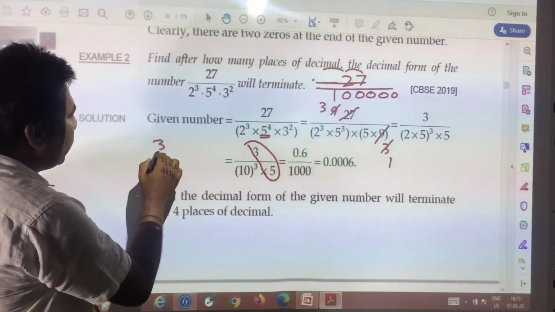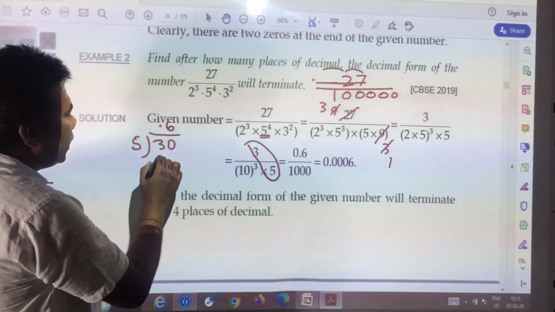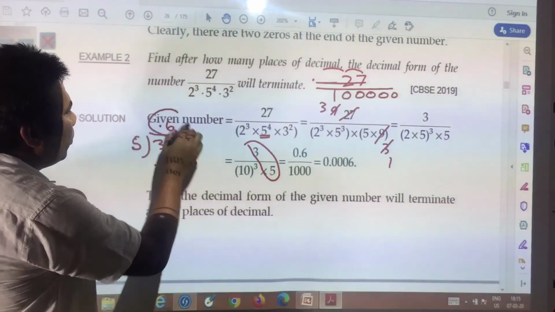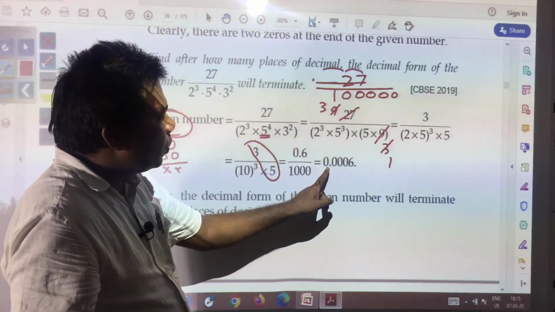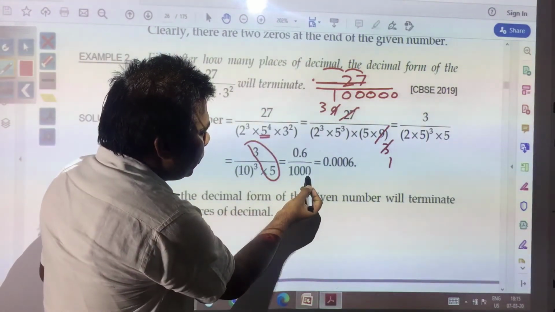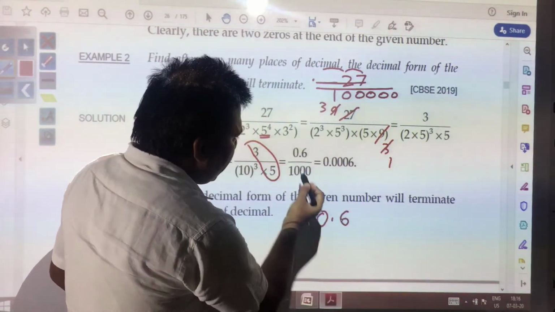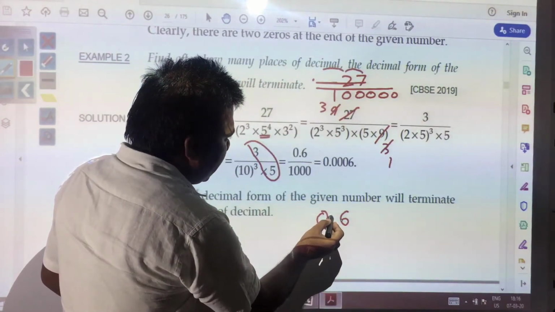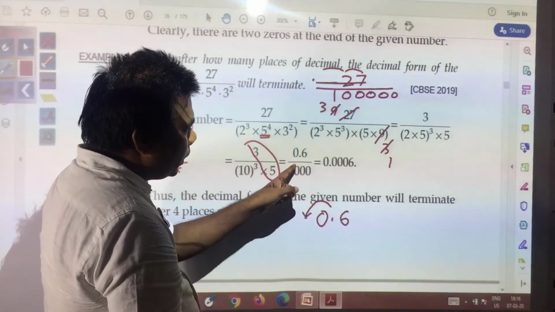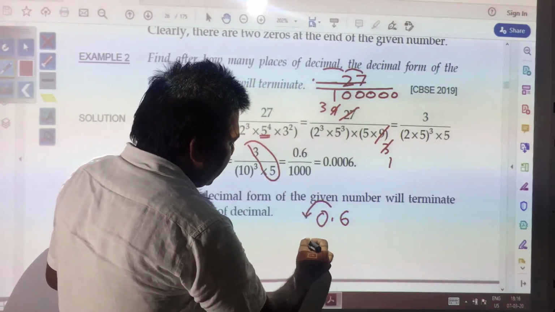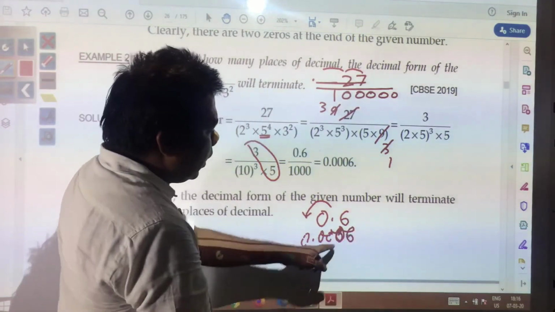If you have 3 by 5, you divide it by 5. So 3 divided by 5, you got 0.6. So 0.6 divided by 1000. Just see, you have 3 zeros, 1, 2, 3, and you have 0.6 divided by 1000. This decimal is required to be brought 3 places leftward, because in the division you have 3 zeros. So it can be written as 0.0006, and this will be your answer.